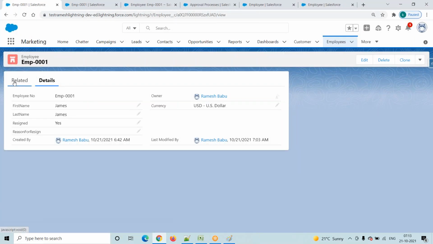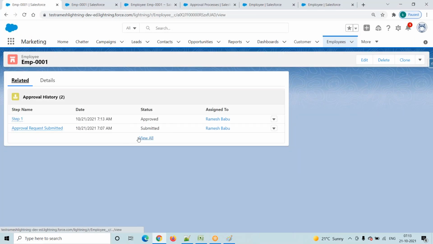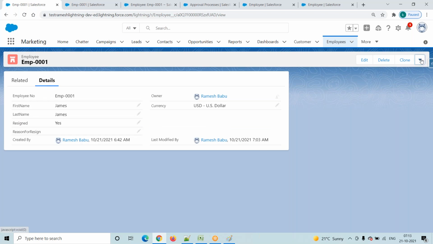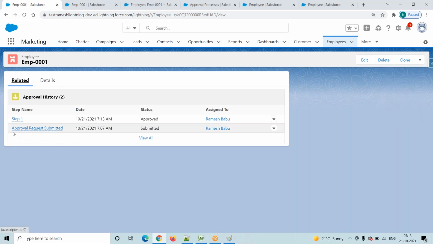Go to here, the related tab is there, right? See, he resigned from the service and the status is nothing but approved, right? Now go here, the submit for approval button is there. I'm the administrator, that's why it is available here. Forget about that one. So finally see here, the record has been approved, right?